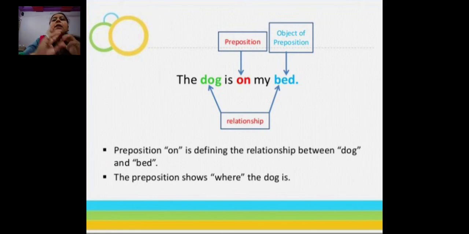Here three colors are highlighted: with green color dog is written, with red color the preposition on, and bed is written with blue color, that is the object of the preposition, or you can say noun. So the preposition on is defining the relationship between dog and bed. That is defined by the preposition. So the preposition shows where the dog is.